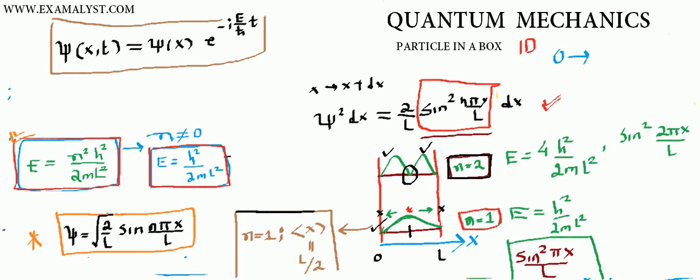Mathematically what I'll do is for n equals 1, I will calculate the expectation value of x by using the quantum theory and all the tools that we have developed in our theory. And I'll show you this expectation value of x. So what is the expectation value of x? At what position of x you are expecting the particle to be found most of the time. And from the graph we predicted that most of the time for n equals 1 state the electron is in the middle of the box, that is L by 2. And mathematically in the next lecture I'll show you that the expectation value of x is L by 2 for n equals 1 state. So we'll do that in the next lecture.